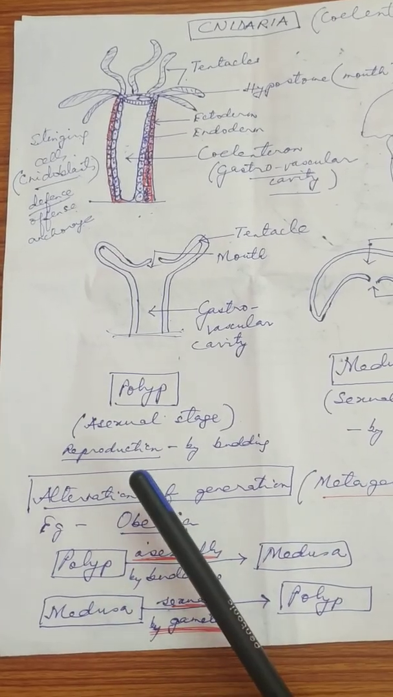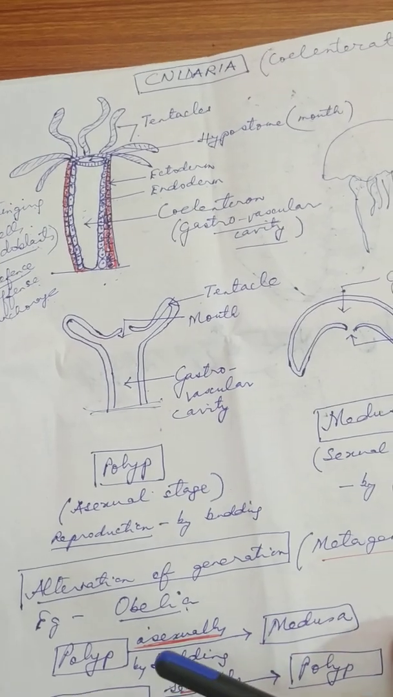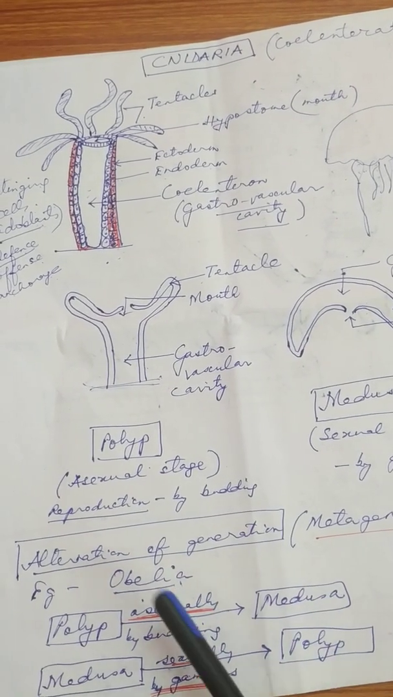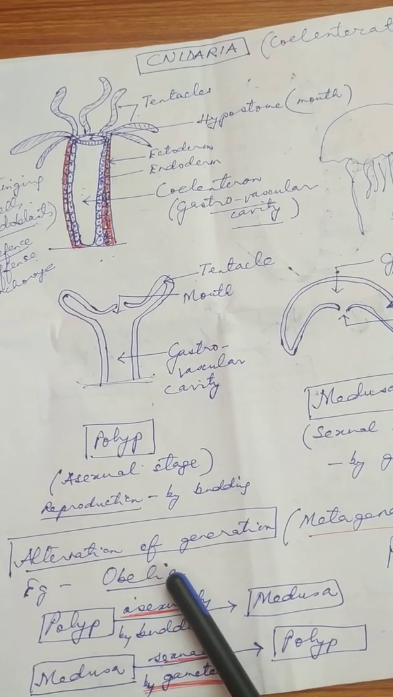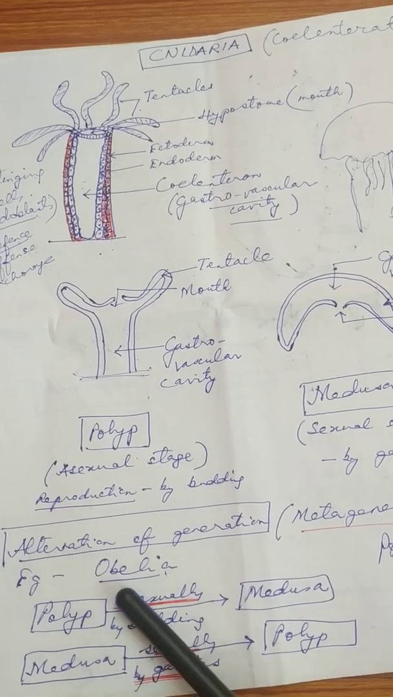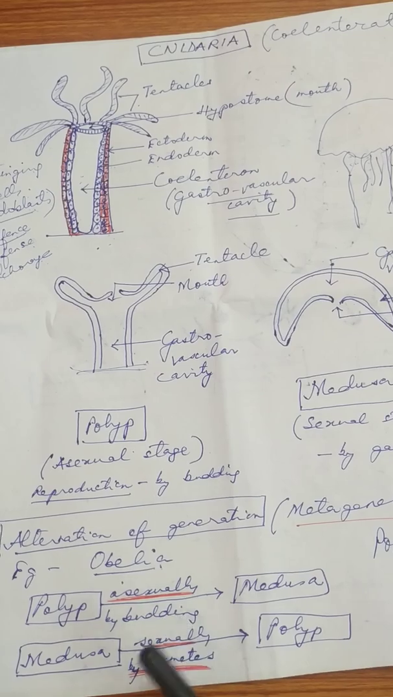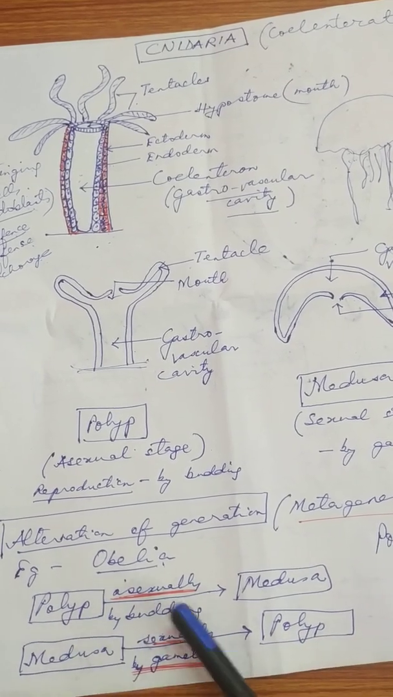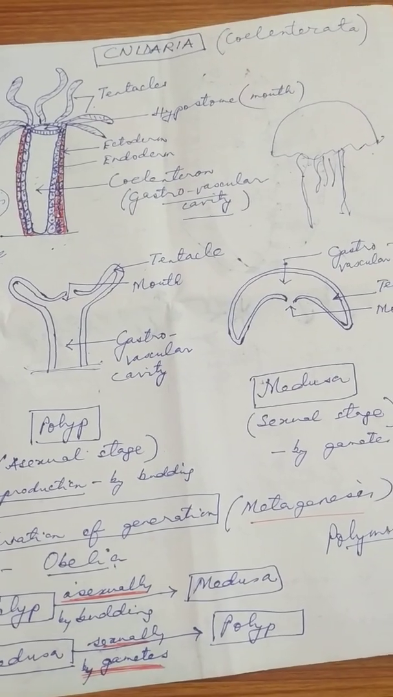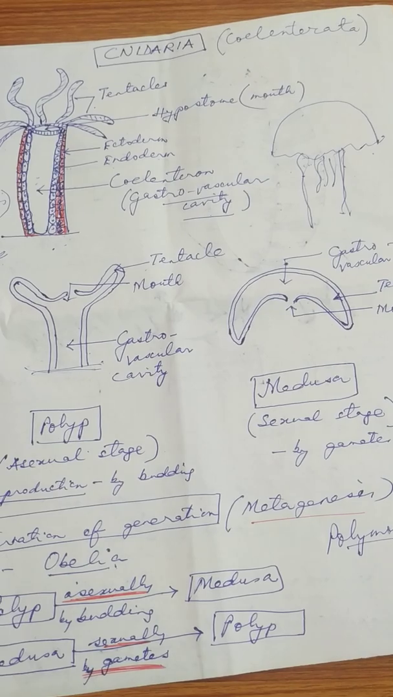So this Obelia animal shows what? It shows polymorphism. Why does Obelia show polymorphism? Because it has both polyp and medusa. Polyp will asexually produce medusa by budding, and medusa will sexually produce the polyps by means of what? By means of the gametes. Okay, so I hope you have understood about this.